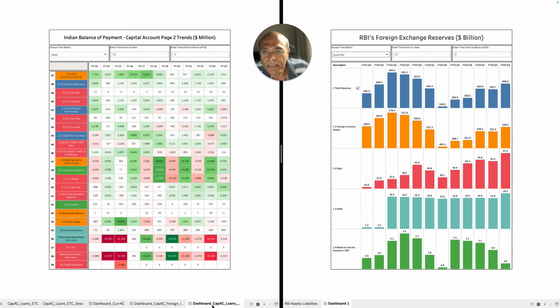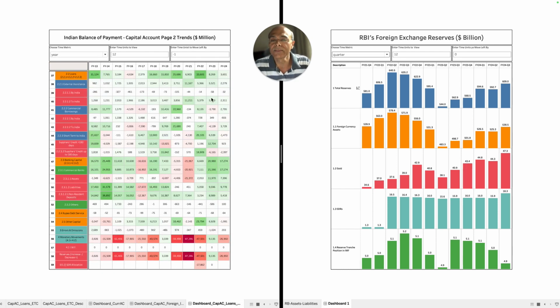Now let's go to the third sheet. There could be some loans which India is getting from other countries. Those will be categorized as one of the items for balance of payments. It can consist of 3 different parts: external assistance to India, commercial borrowings by India, and short-term loans to India, which can be supplier credit greater than 180 days and less than 180 days. Similarly, banking capital, and there could be others, rupee debt service, other capital. So friend, this in short is basically the balance of payments.